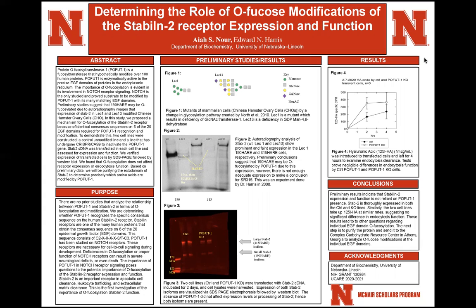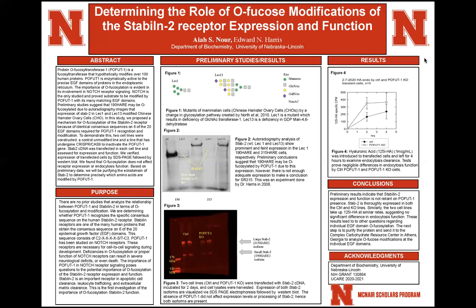Stabilin-2 has very high expression in the lymph nodes, in the liver, and spleen. And so our overarching research question is, does POFUT1 recognize stabilin-2 and modify it according to the consensus sequence, like we've seen in the past with Notch receptors?